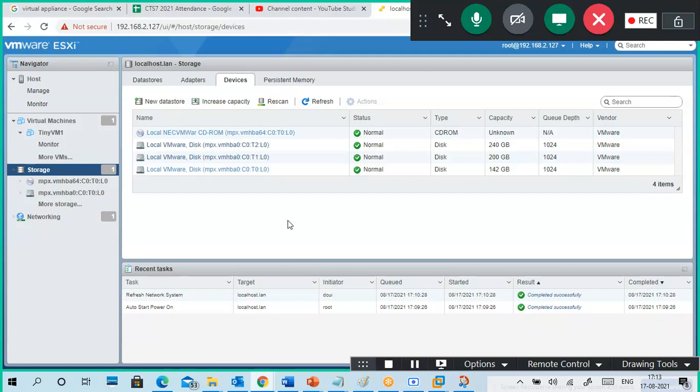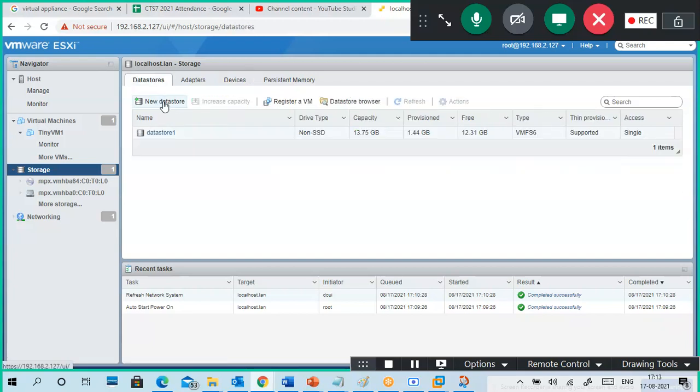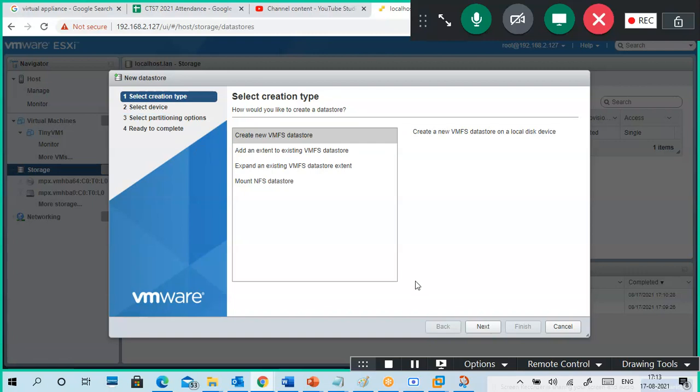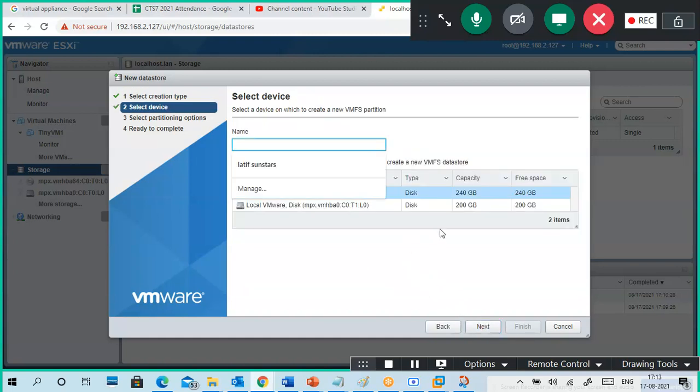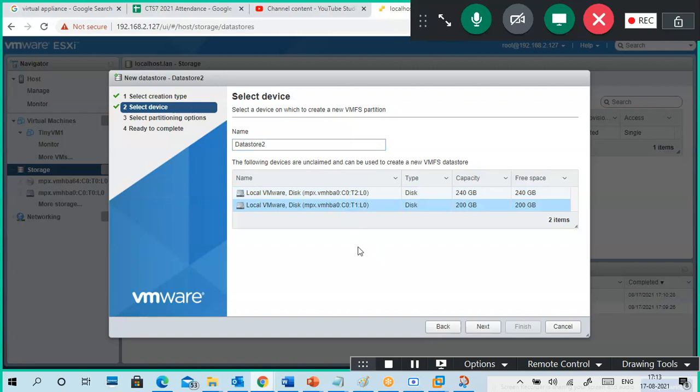Do you know what C0, T0, L0 is? C0, T0, even L0, I don't know. So maybe they're following L0 as one. It's okay. So in a data store, I'm creating a new data store, a new VMFS data store. Next. Now I'm putting data store 2. So I'm selecting 200 GB.